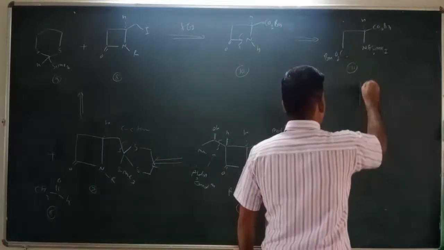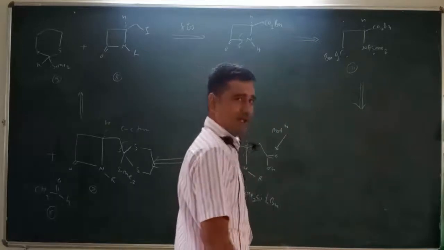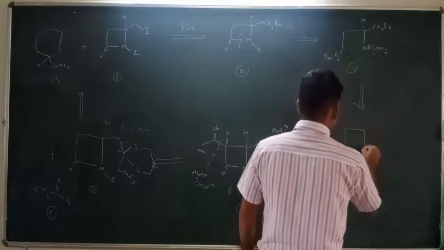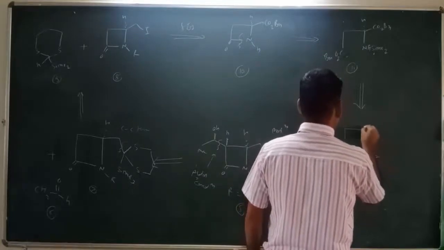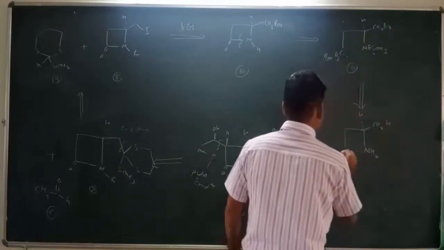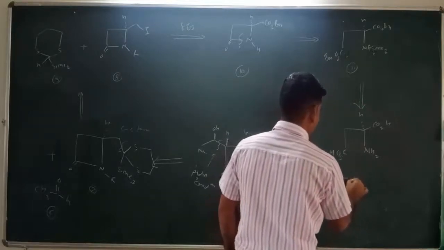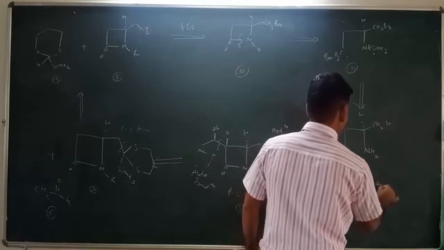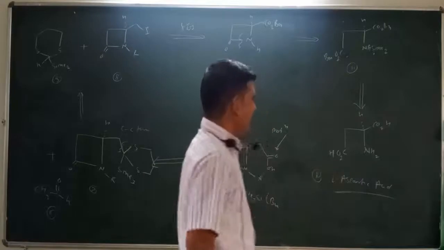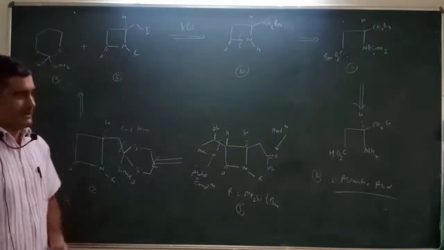Then in a further step, we can deprotect all the groups, that is CO2Bn, CO2Bn and NHSiMe2. So what do we get? We get a compound with NH2. Here is hydrogen, here is CO2H, and here is also CO2H. That is called L-aspartic acid. So this is an amino acid. This L-aspartic acid, called intermediate number 11, could be the starting material for the synthesis of thienamycin, right?